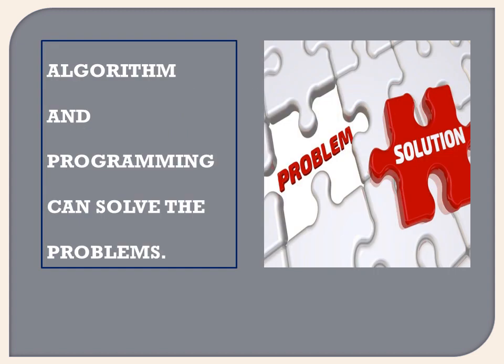So we can say that algorithms and programming can solve problems. Addition of two numbers is the problem, writing the steps for the addition of two numbers is the algorithm, and converting that into C++ gives c equals a plus b. By using cout, we display the output, so we convert that algorithm into a program. So by using algorithms and programming, we can solve problems.